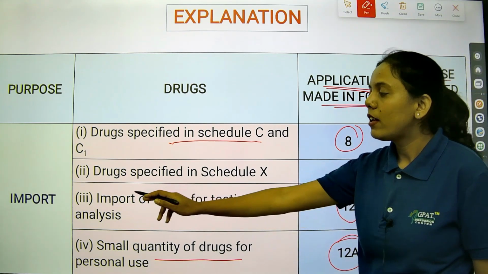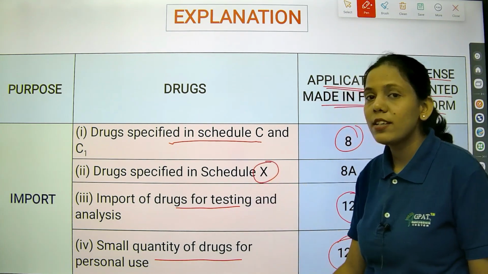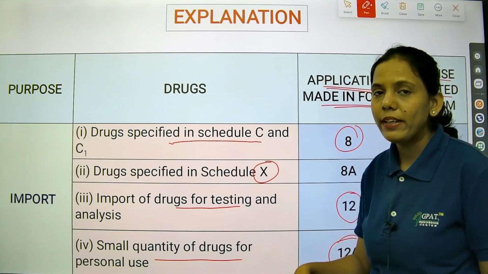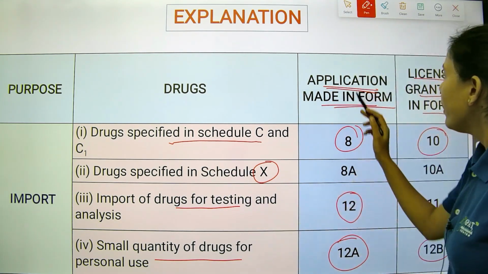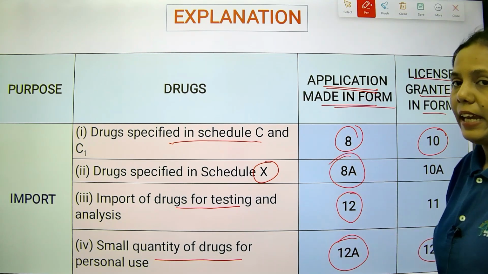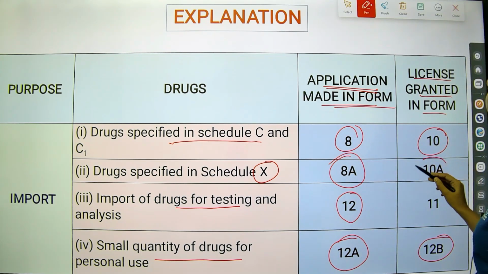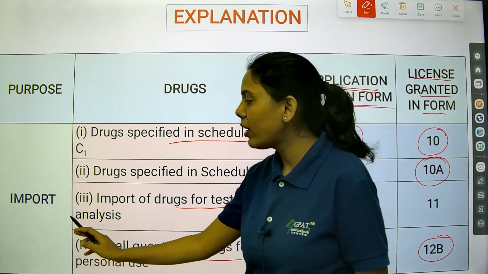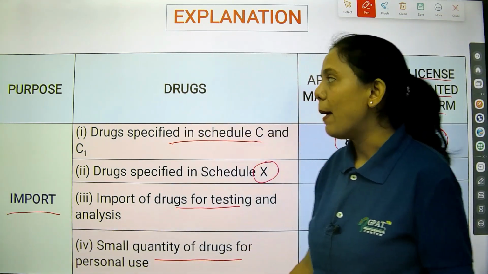And drugs specified in schedule X, which is nothing but psychotropic substances, a list of psychotropic, that is habit-forming drugs: the application is made in form 8A and the license is granted in form 10A. So these are the different imports of drugs and the application forms.